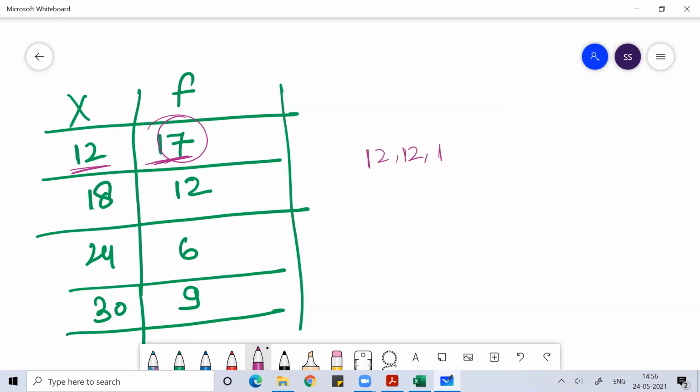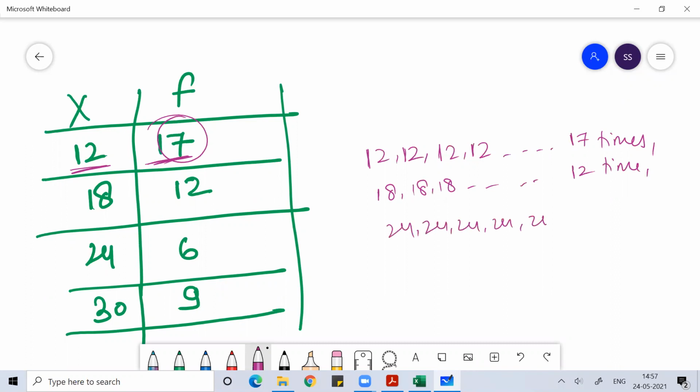If you write it normally, like 12, 12, 12, you're going to write this 17 times. Then you have 18, 18, 18, 18, and you are writing this 12 times. Then you have 24, 24, 24, 24, 24, 24. Then for 30, you're writing it 9 times.